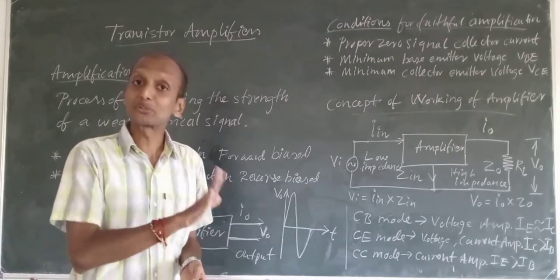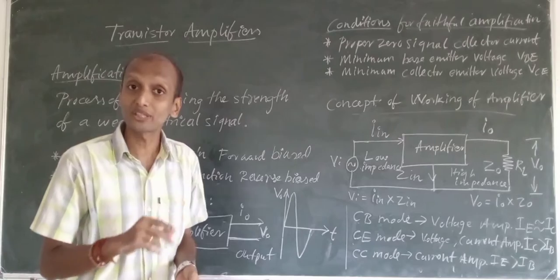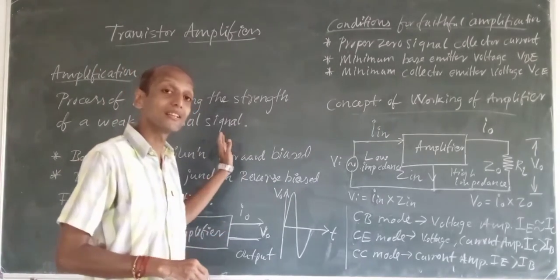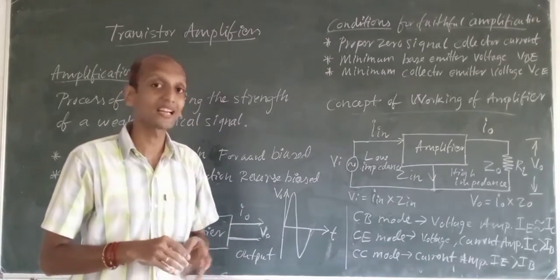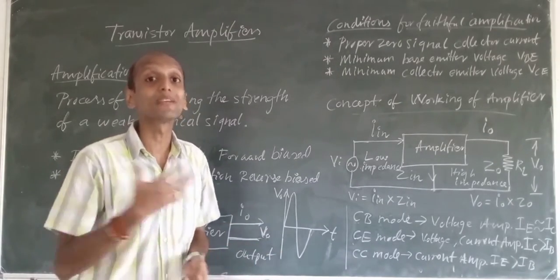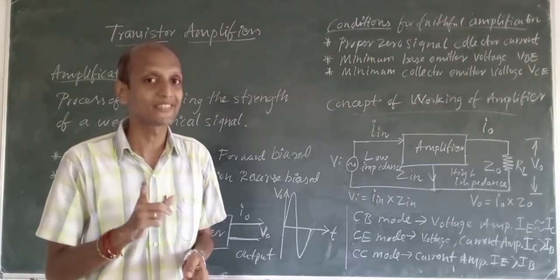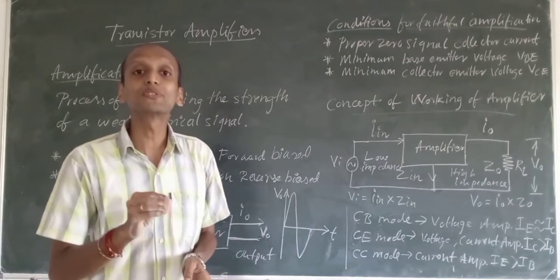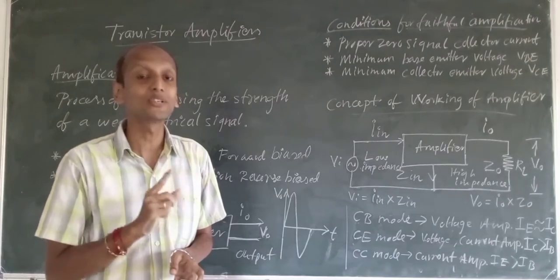So it can be used as a controlled switch. The transistor is called a controlled switch, and the diode is called a normal switch. Now I have two components, a transistor and a diode. What is the best application of your diode? The diode is used as a rectifier. Rectification means AC to DC conversion. That is the main application of your diode.